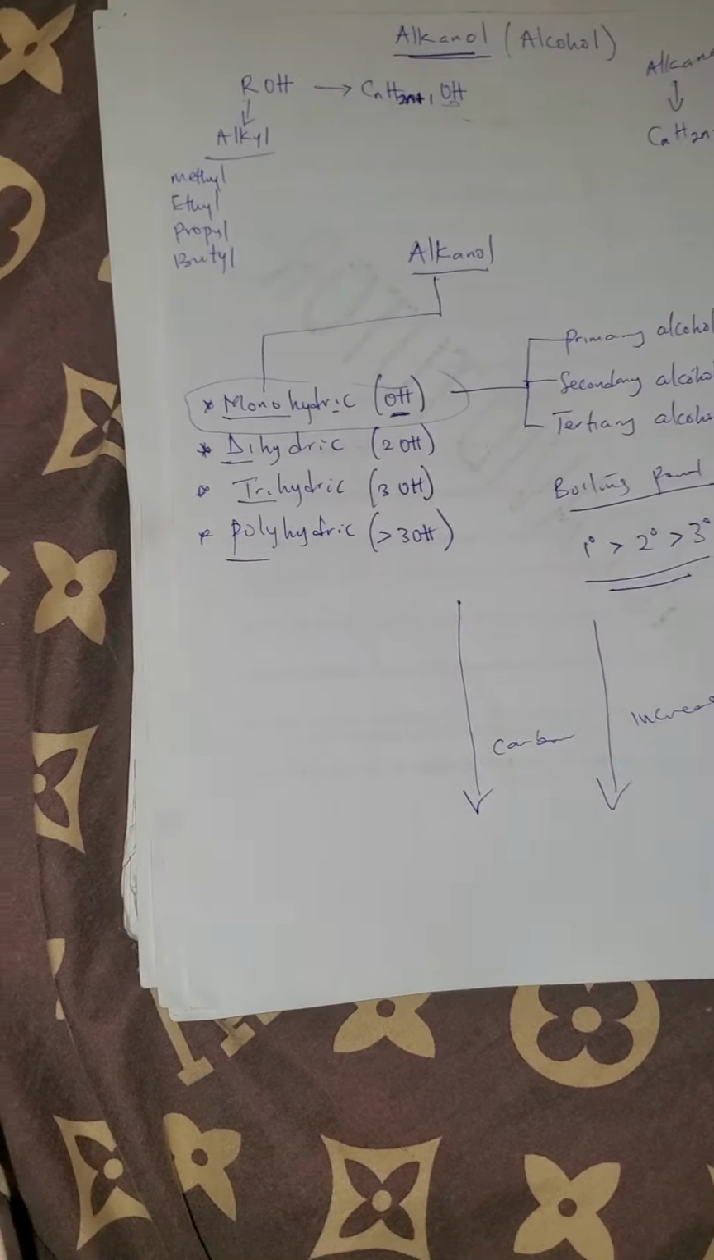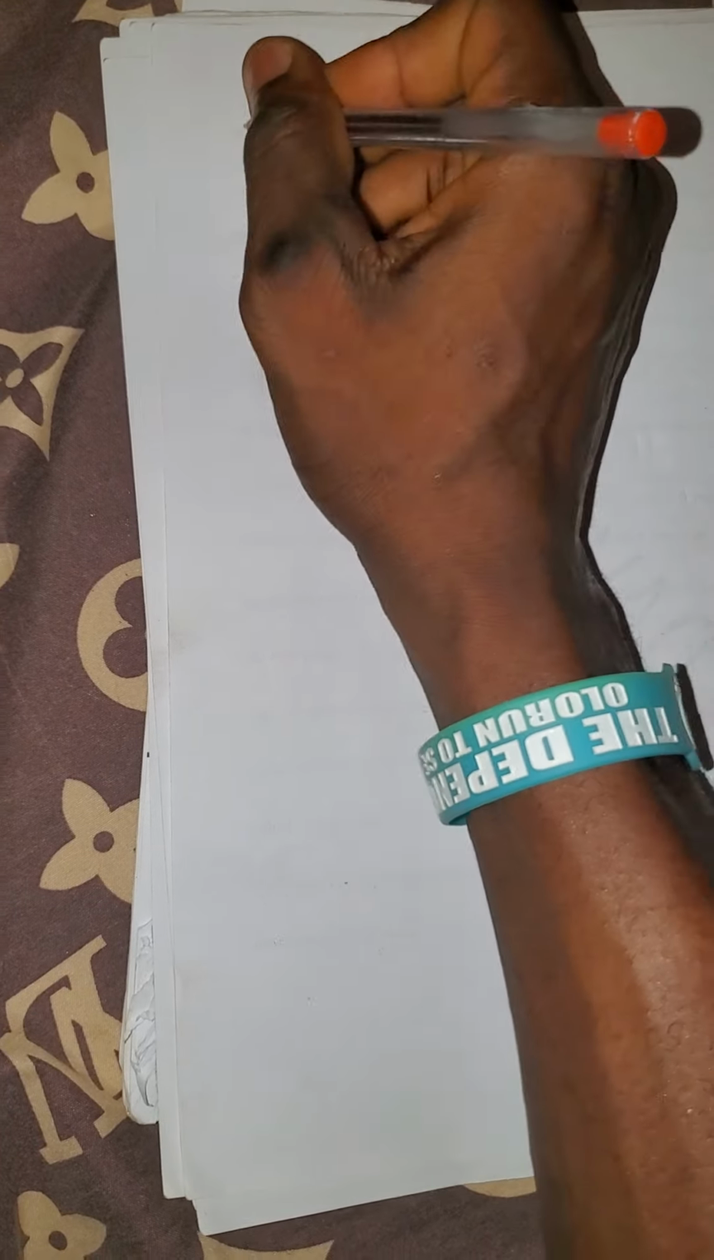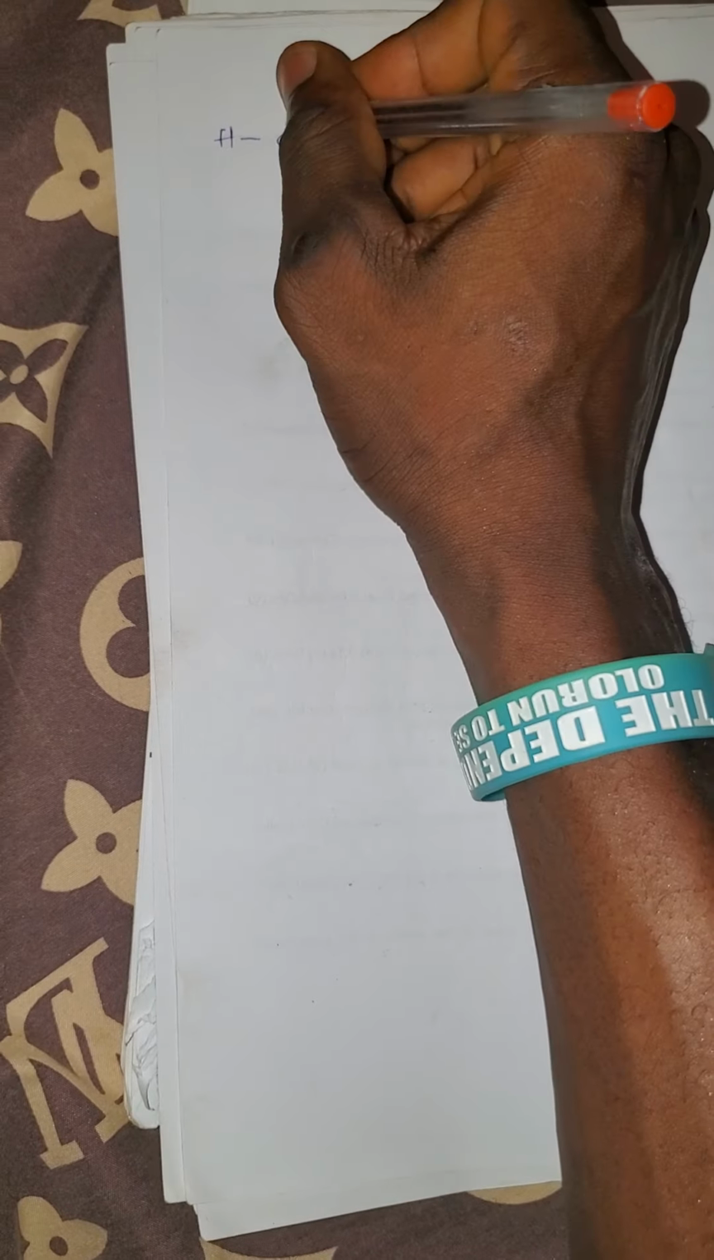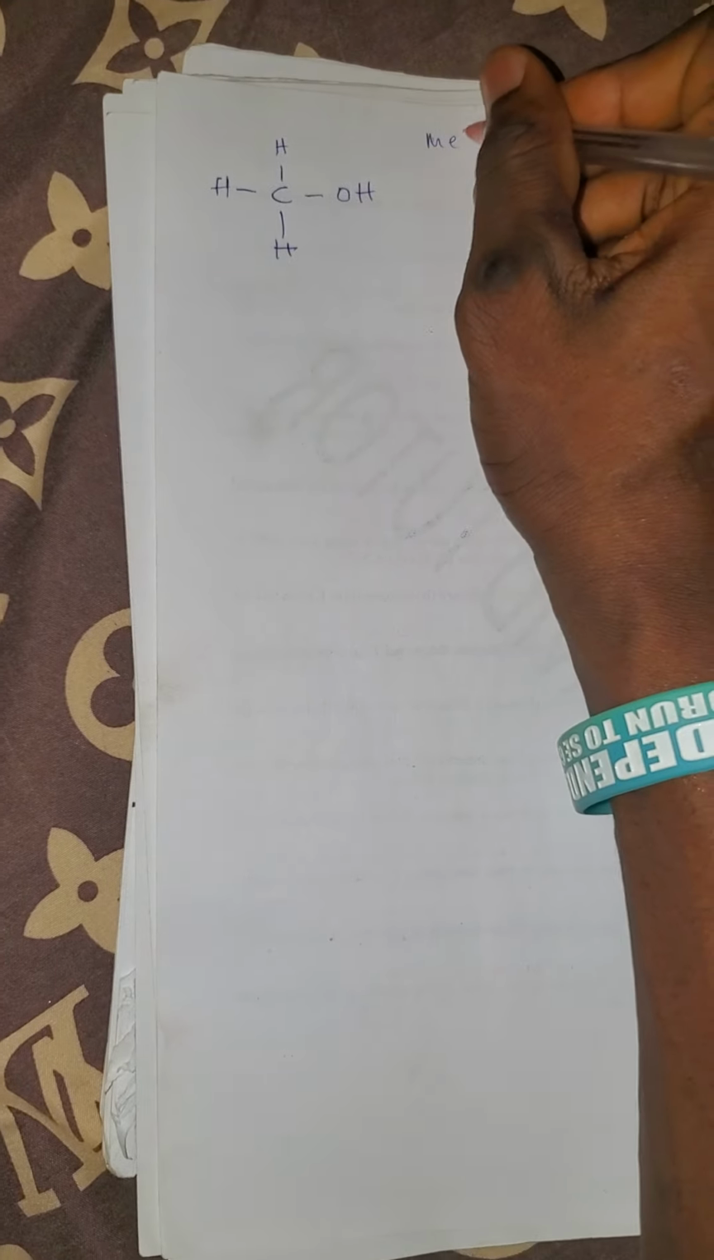What is primary, secondary, and tertiary alcohol? This is it. Come with me. If you have something like this, if you have a structure like this, this is methanol structure.